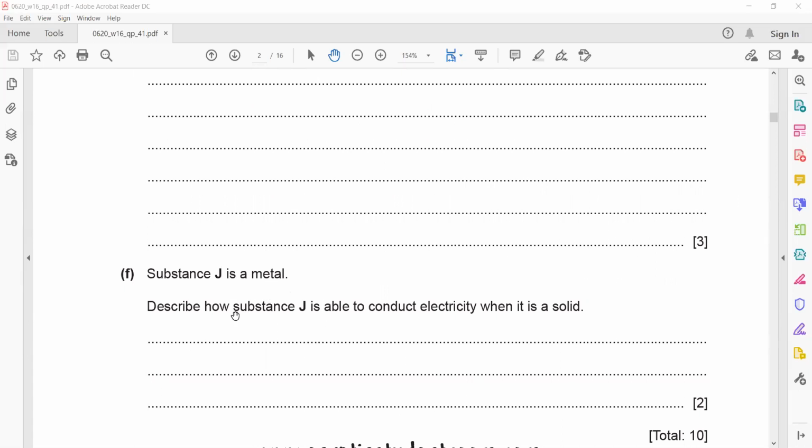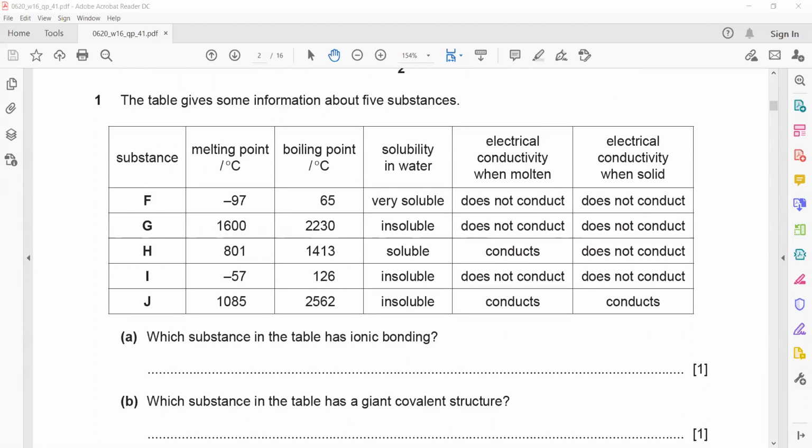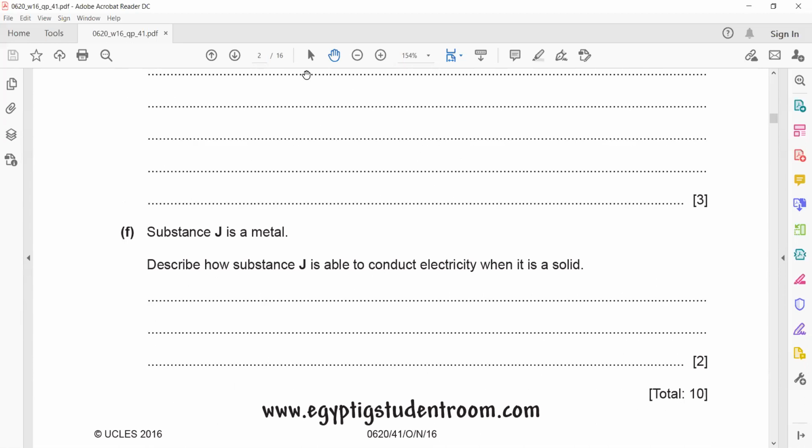Substance J is a metal. Describe how substance J is able to conduct electricity when it is solid. So how metals can conduct electricity? Because what is the structure of the metals? Metal have free electrons, and these electrons can move within the structure. It can move throughout the structure. That is why it can conduct electricity.